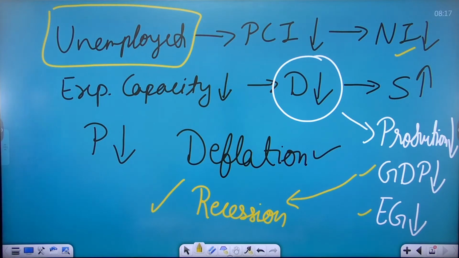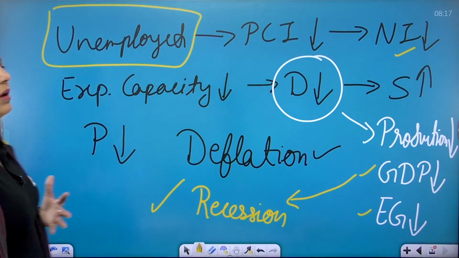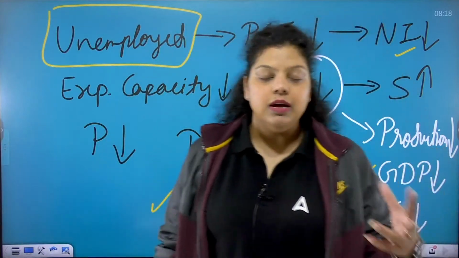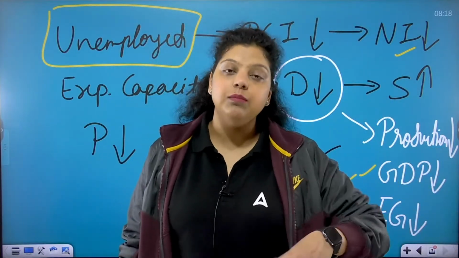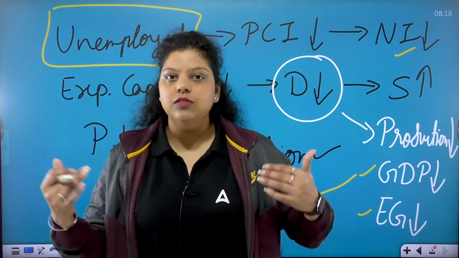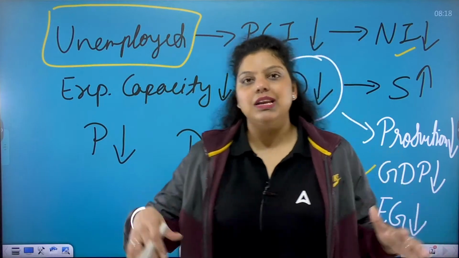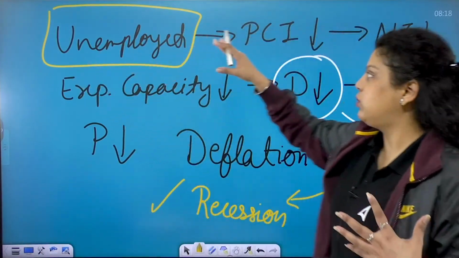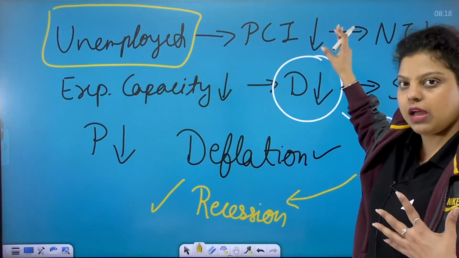See what happens now when people don't have money. Let's say, for example, I am unemployed. If I am unemployed, I will not have money to spend. So my income will be less because I am not earning. The nation's income is also less. Obviously, I am living in this country, and I am a person who is generating the national income. So when I am not working, I am unemployed, so I don't have money. It means the nation will not have money.